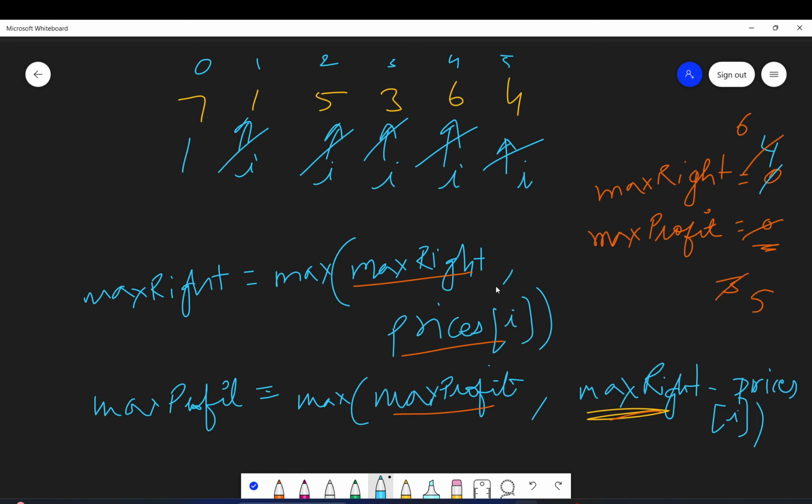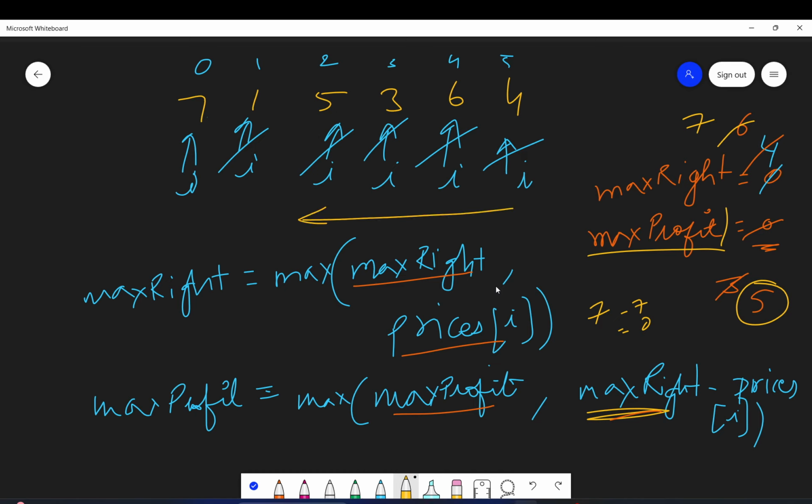And then you go here. So here, max right will get changed to 7. Okay, and max profit will be max right, which is 7, minus prices of I, which is 7. So this will not update max profit, and in max profit you get 5. So I hope you understood the approach and the diagram.